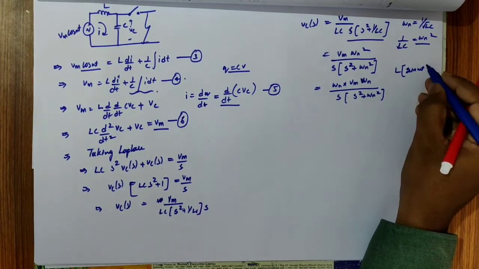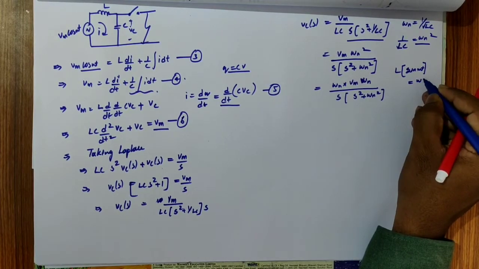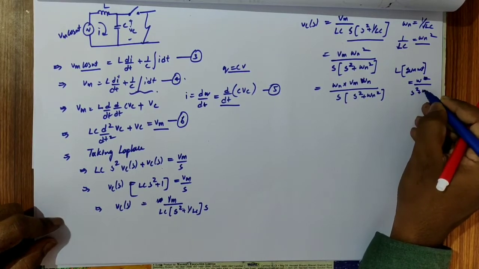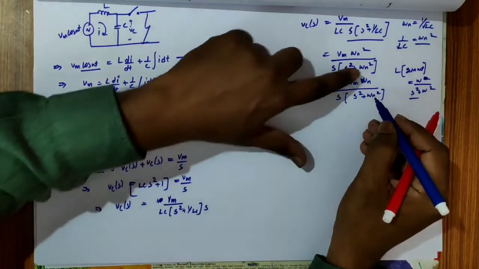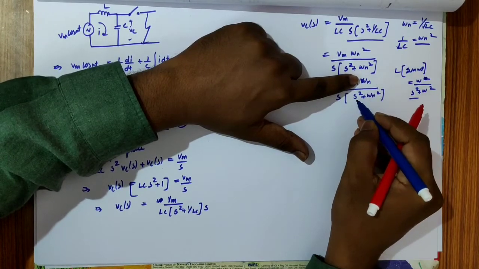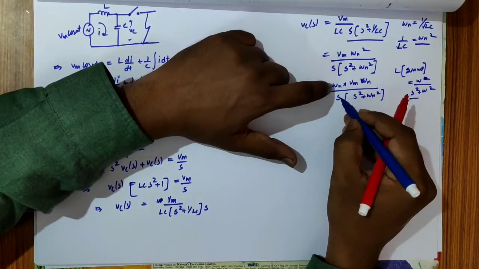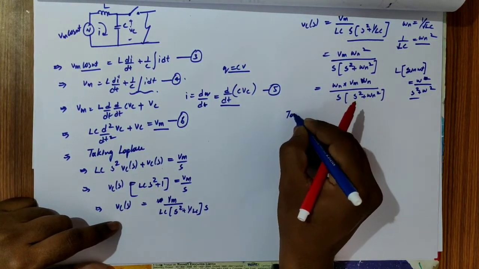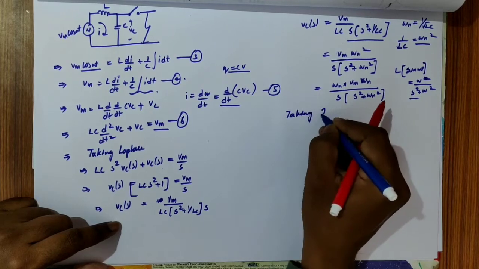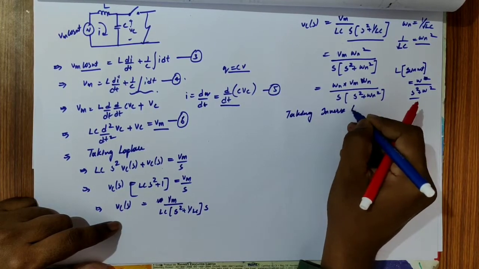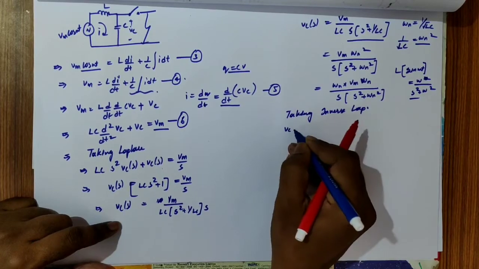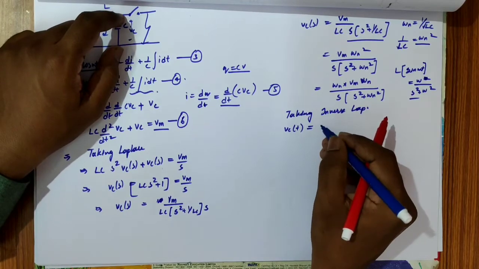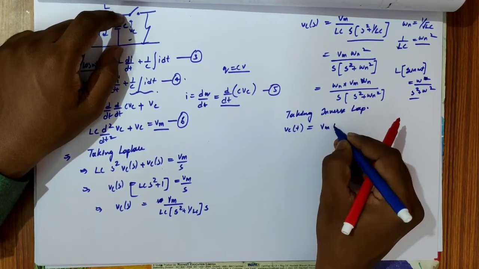The Laplace of sine omega t equals omega by s square plus omega square. So if you observe carefully, we have omega n by s square plus omega n square and 1 by s, which is integration. If we apply inverse Laplace, we obtain the voltage across the capacitor in the time domain.